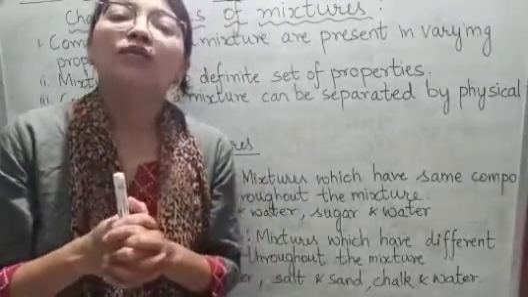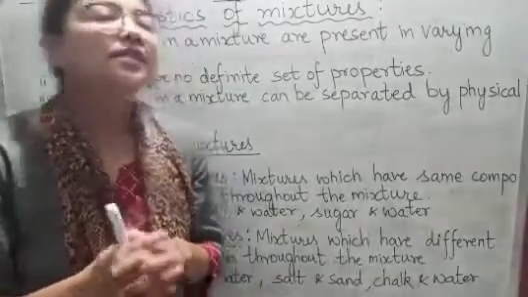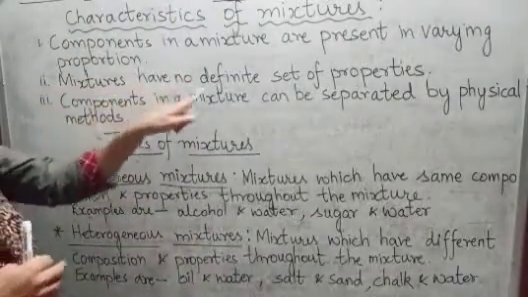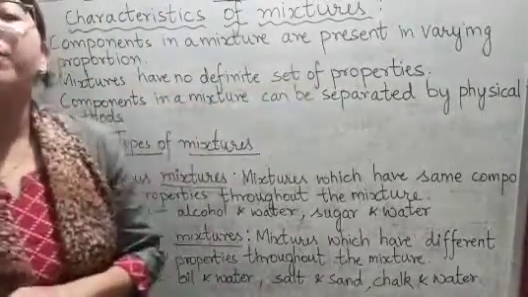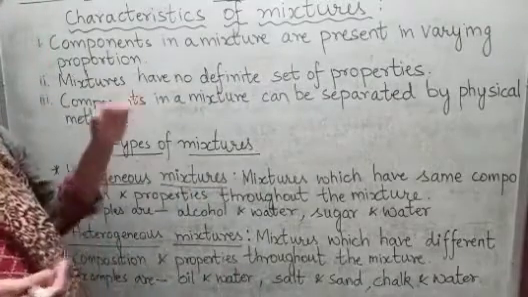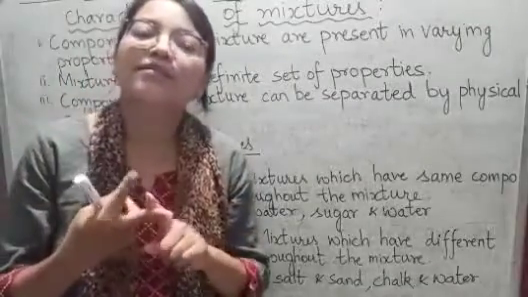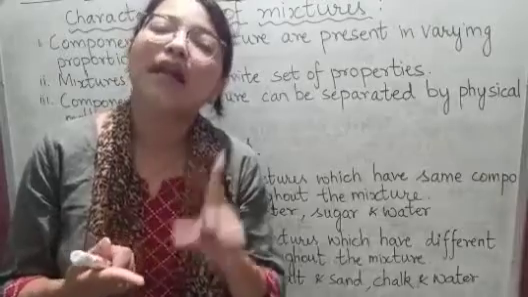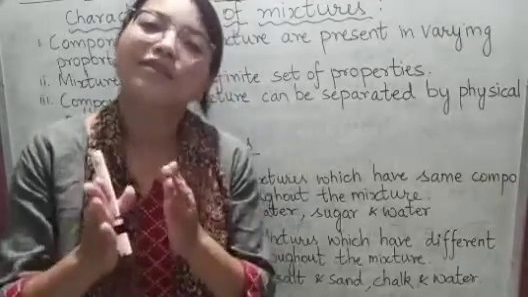Okay. Now the second characteristic is that mixtures have no definite set of properties. Unlike mixtures, elements and compounds have a definite set of properties.